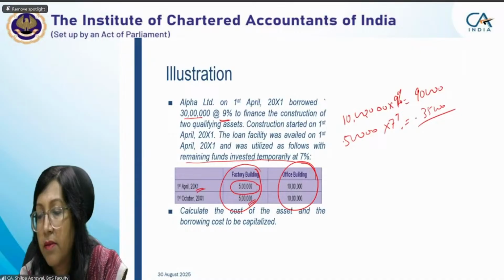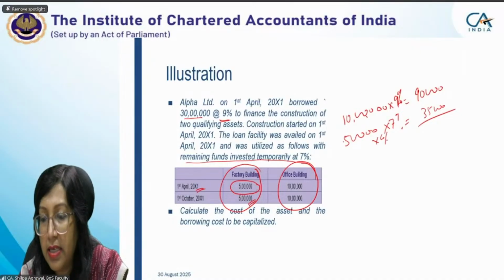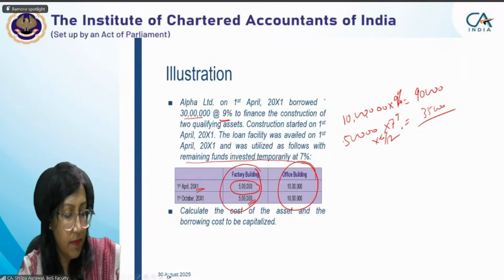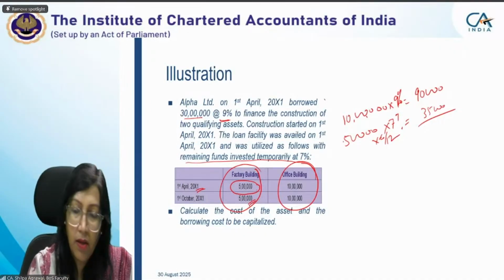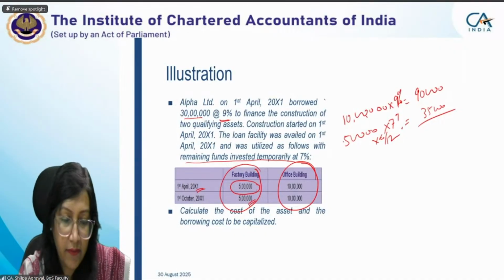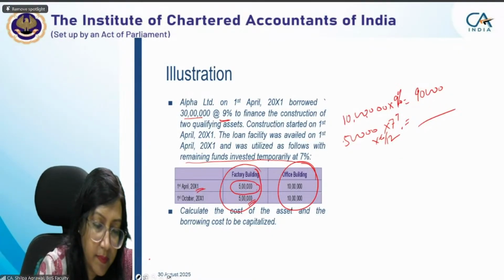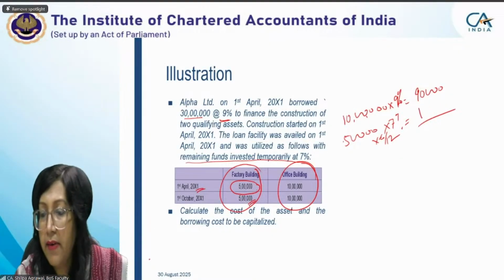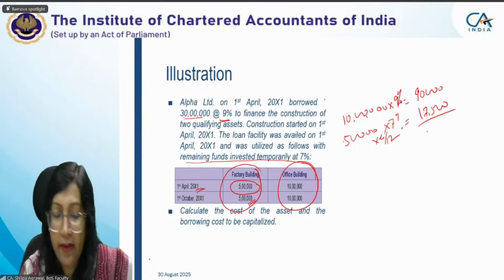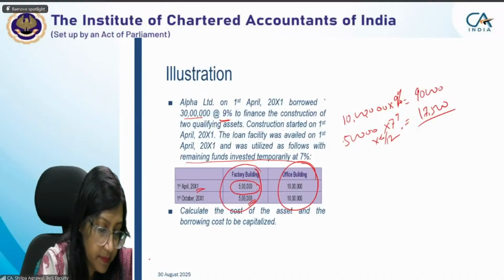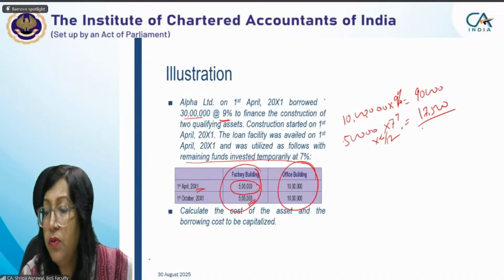For 6 months. Not for the entire year, for 6 months. So what would be the cost? 17,500. So the amount which will be capitalized with respect to the factory building would be 72,500.